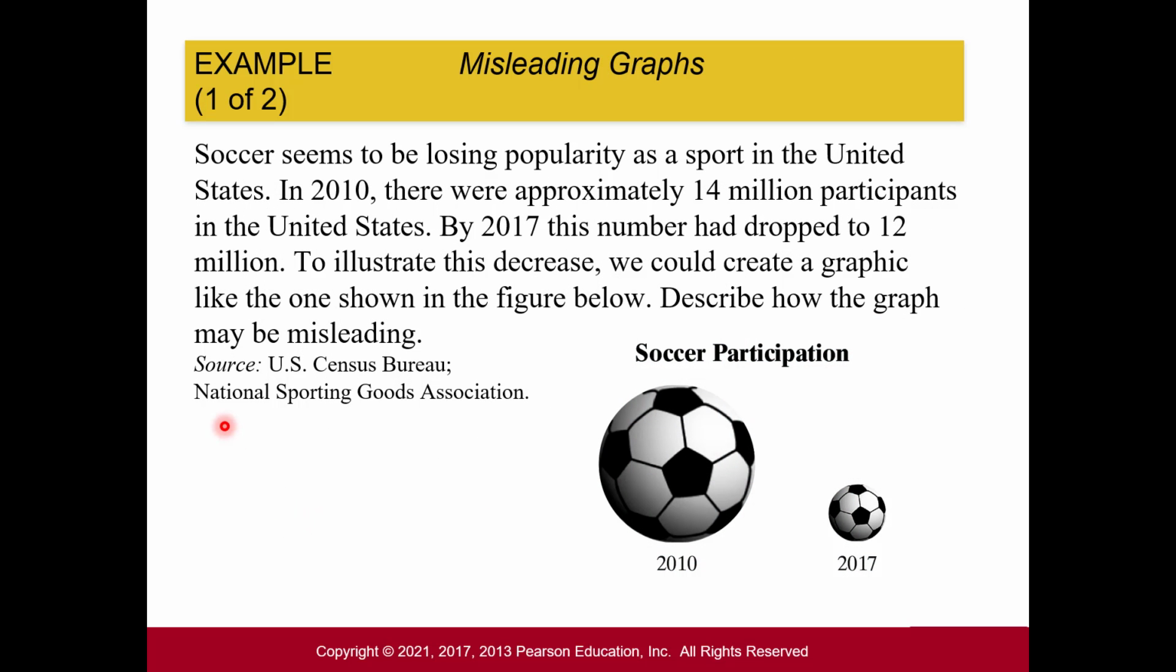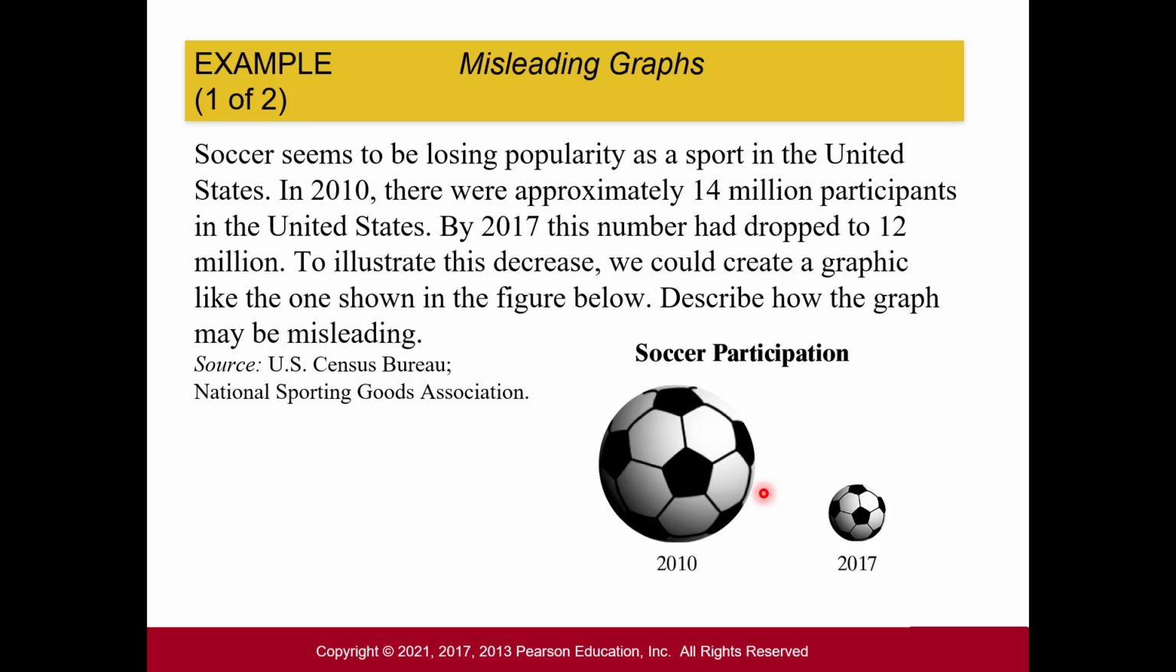All right, here's another one. So soccer seems to be losing popularity as a sport in the US. In 2010, there were approximately 14 million participants, and then by 2017, this number dropped to 12 million. To illustrate the decrease, we could create a graphic like this one shown, and then think about how this could be misleading. So this one is based on area. They're saying in 2010, the area of this soccer ball represents the 14 million participants, and then it decreased to 12 million, and that would be represented by this soccer ball's area.